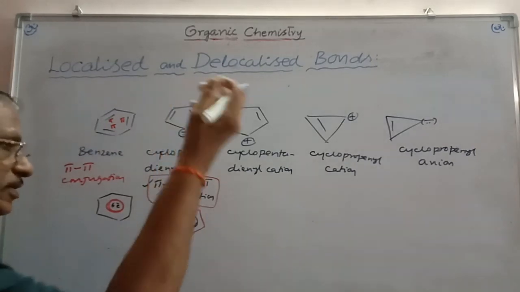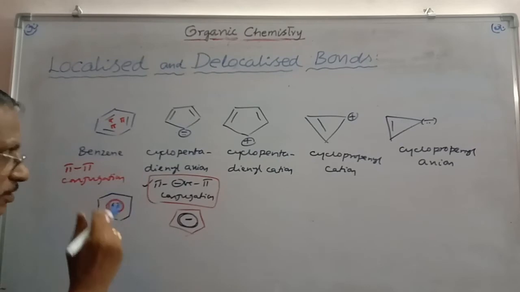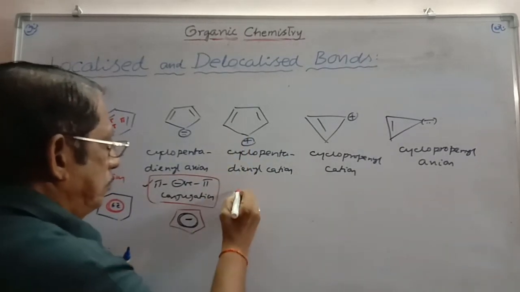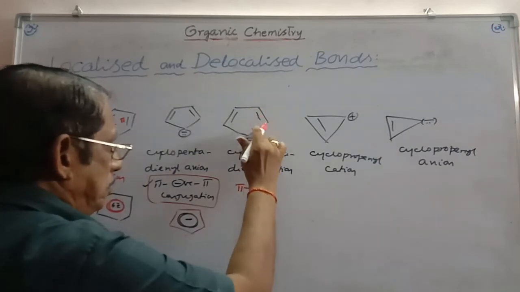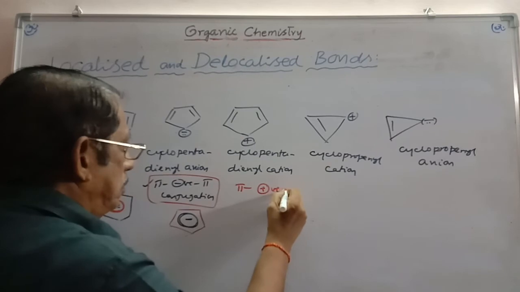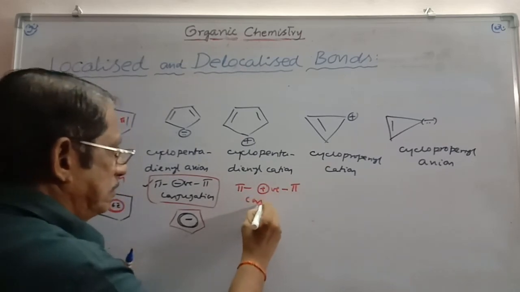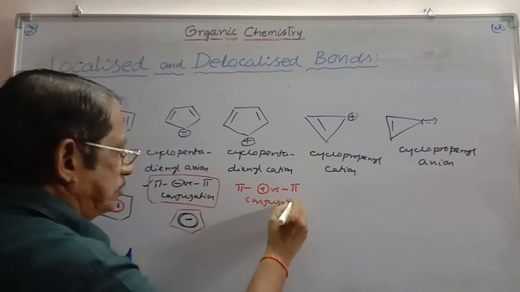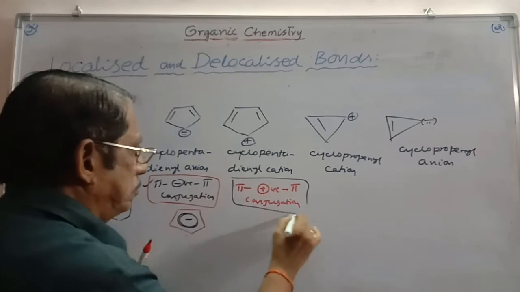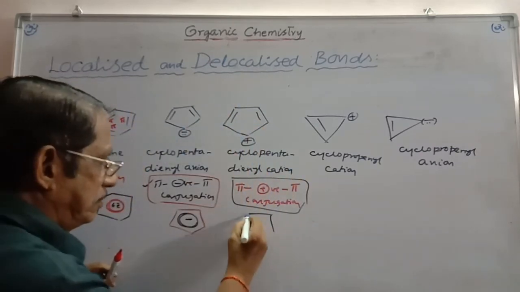For this you can also write resonance forms. Delocalization is possible here, and in this case, what is there? Pi bond, alternate positive charge, alternate pi bond. Once again, there is conjugation. When there is conjugation, automatically delocalization is possible, and you can write the delocalized cloud in the ring in this manner.